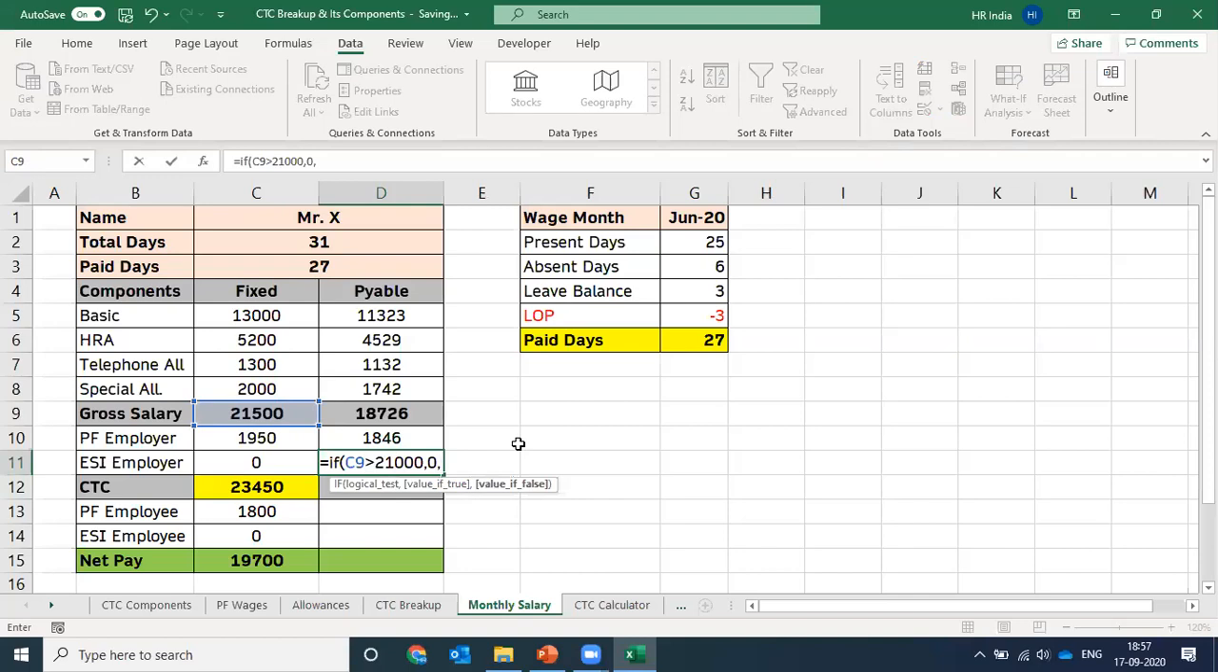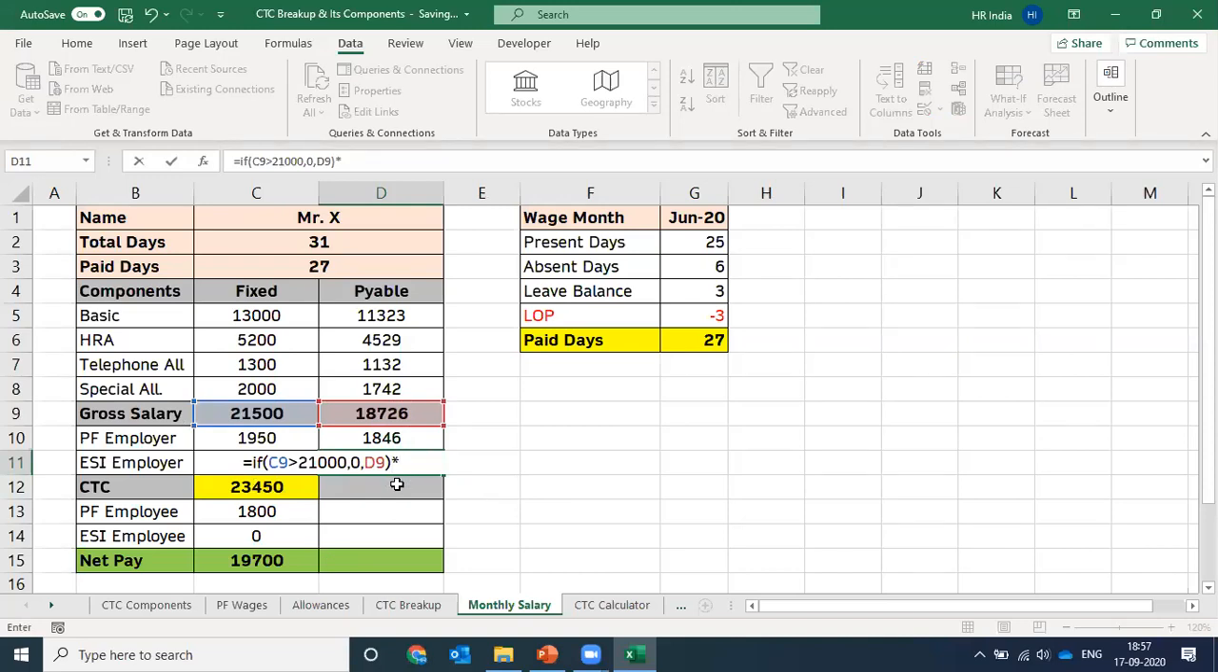But if it is less than or equal to rupees 21,000, in that situation we need to contribute for that employee, and that contribution will go on the payable gross salary of the employee, not on the fixed gross salary, always on the payable gross salary. So this is the change in the formula. Bracket close, multiply it by the employer contribution.